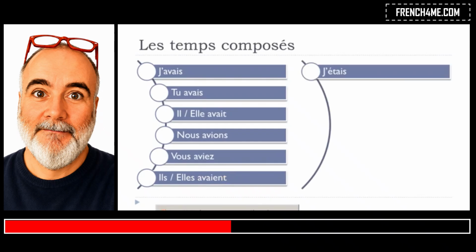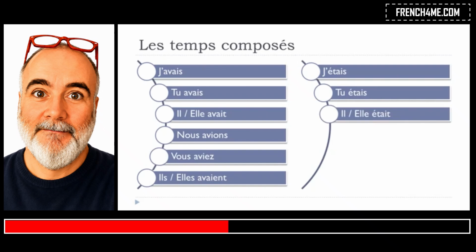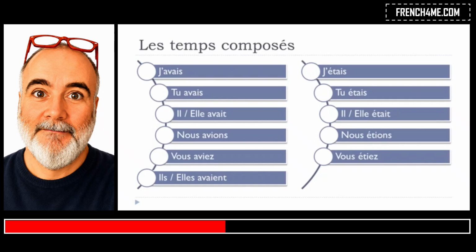J'étais, tu étais, il était, elle était, nous étions, vous étiez, ils étaient, elles étaient. Alright, so exactly the same rule. Remember, final S, here, here, final T, and then here, E-N-T. You don't pronounce them. So you will get était, okay, for all these forms, okay?